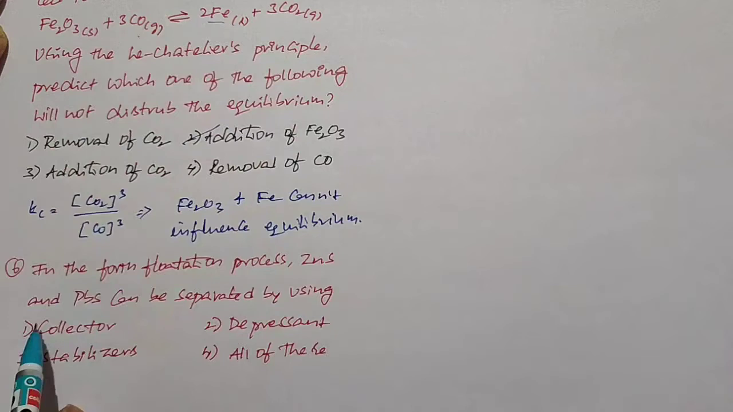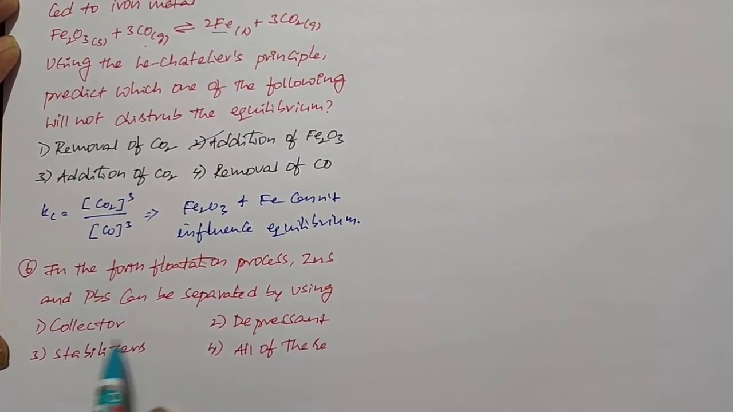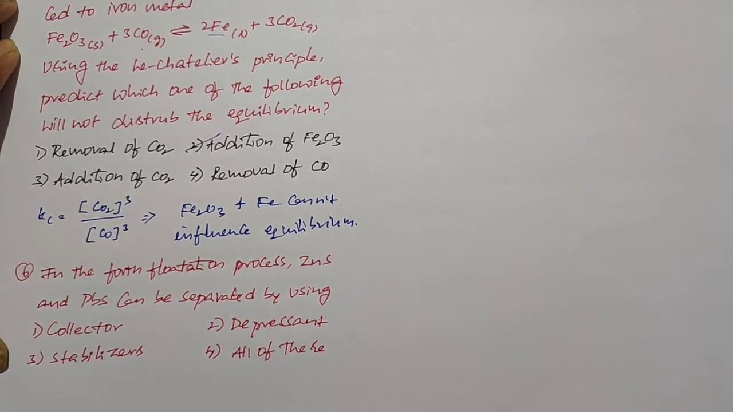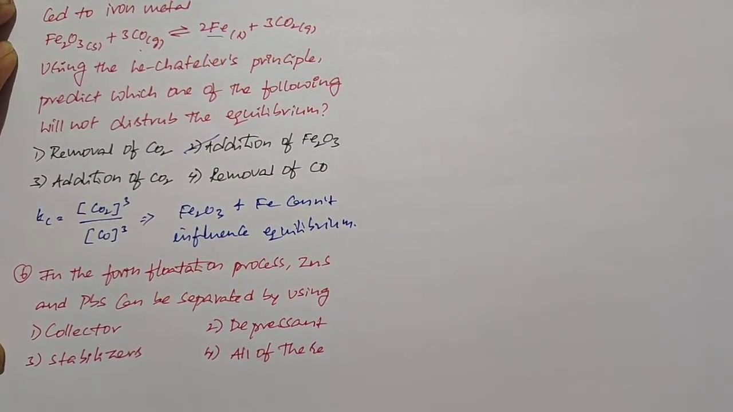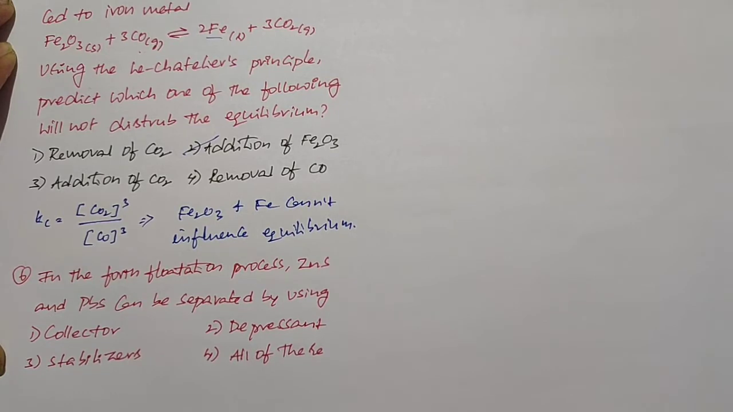In the froth flotation process, zinc sulfide and lead sulfide can be separated by using collector, depressant, stabilizer, all of this. Actually in the given mixture we have more than one type of sulfide ores. So for the froth flotation process we mix the powdered ore along with the depressant. At that time, the depressant can deactivate any one of the sulfide ores in the mixture. So second option is the right option.